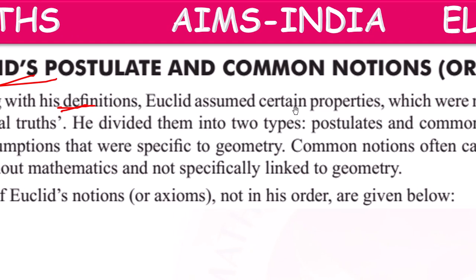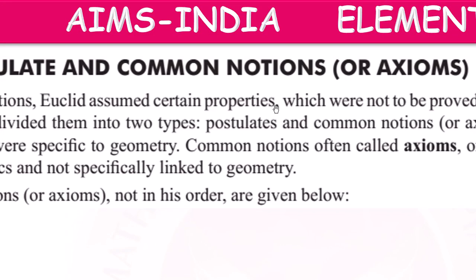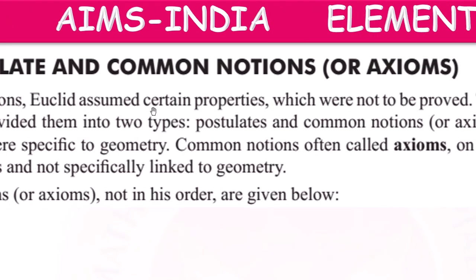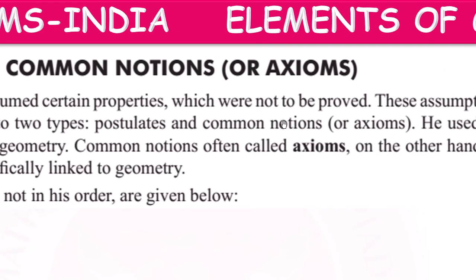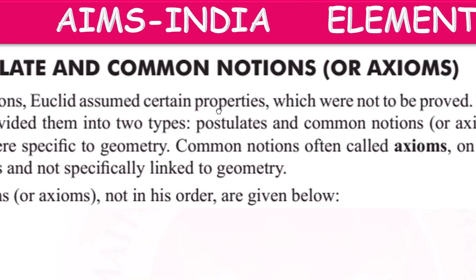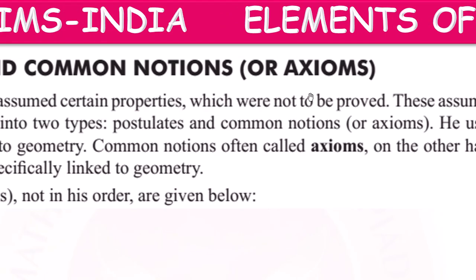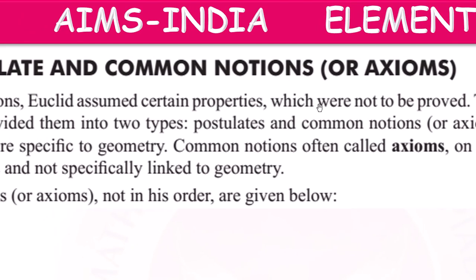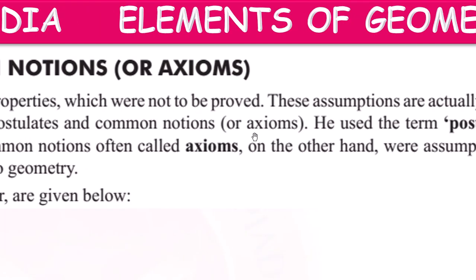Euclid also assumed certain properties which were not to be proved, meaning there is no need to prove them. They are called axioms or common notions. Common notions are sometimes used with the meaning of postulates. No need to prove them, they are just assumptions.